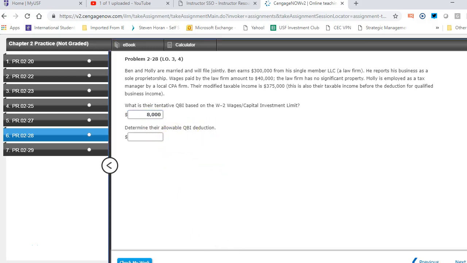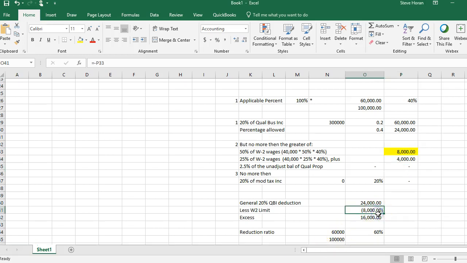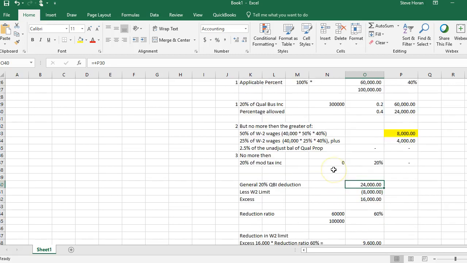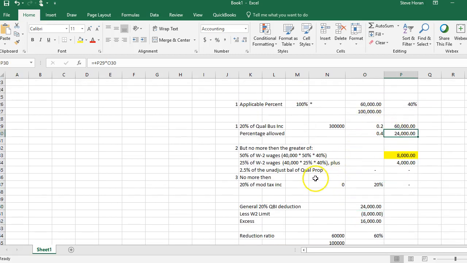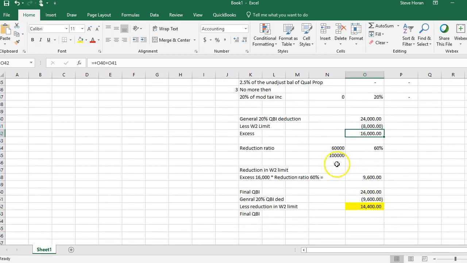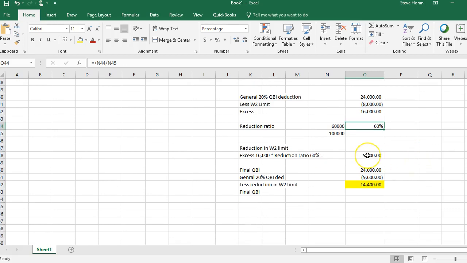Then the allowable QBI deduction, we come back to here and we compute that down here. So the 20% QBI deduction, that's the percent allowed, the 24,000 here, less the W-2 limit right here. The excess above and beyond that is 16,000. Then I reduce that again. I apply the same ratio, 375 minus 315 divided by 100,000, I get 60%. And then I take my excess of 16 right here, and I reduce that by 60%.